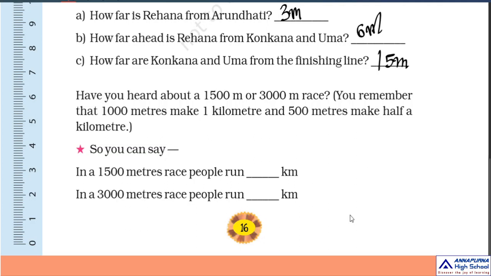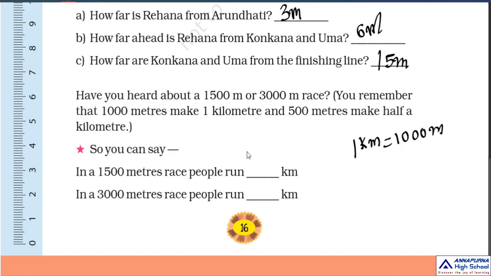Have you heard about a 1500 meters race or a 3000 meter race? You remember that 1000 meters make 1 kilometer. Obviously you will learn this one. So 1 kilometer is equal to how much? 1000 meters.